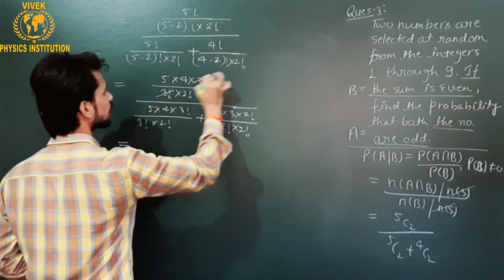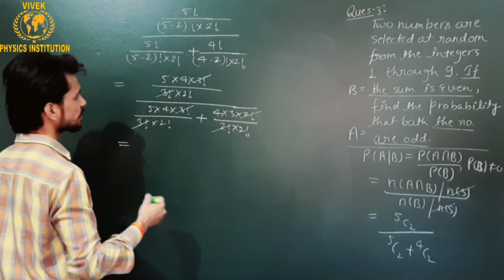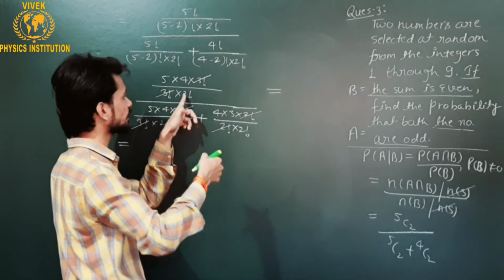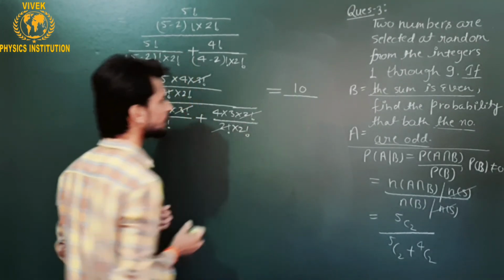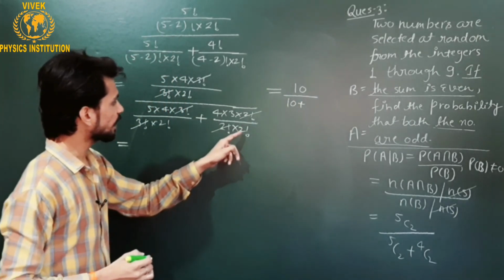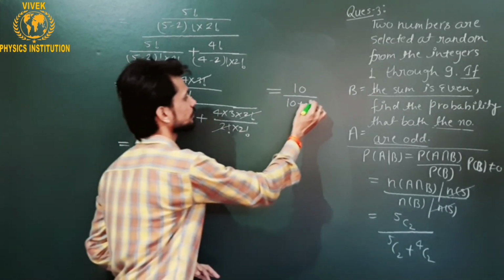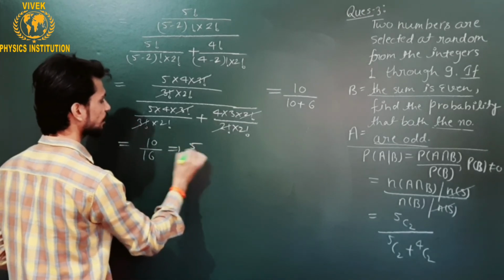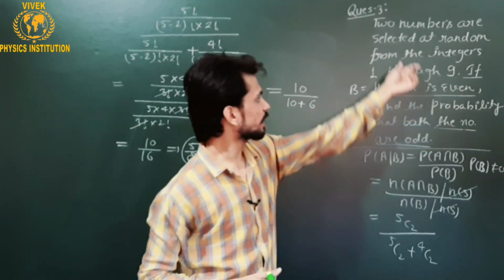This 3 factorial is cancelled out by this 3 factorial. This is also cancelled out, and this is cancelled out. The rest is, 2 factorial is 2 into 1. So this will be 10, divided by 10 again here, plus, if I divide 4 by 2 into 1, that will be 2, and 2 times 3 is 6. So this is 10 upon 16, or simply 5 upon 8. This is the required probability of event A to occur under the condition B.